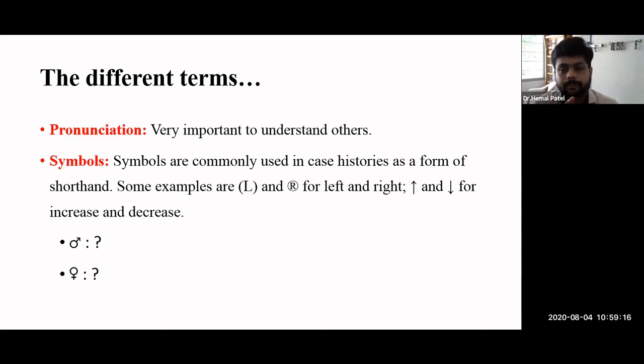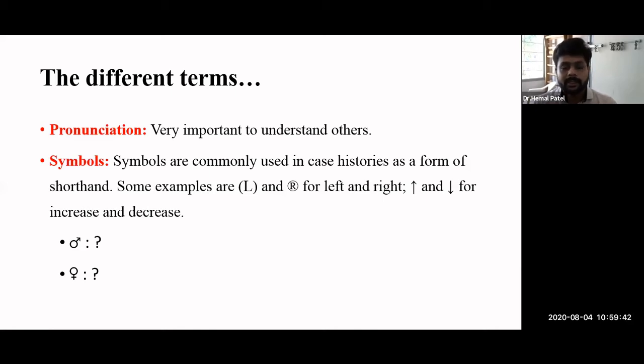Most of the time, in the discharge summary or any information used for recording purposes, doctors and medical staff like nurses use symbols. Using symbols saves time and is efficient for translation also.